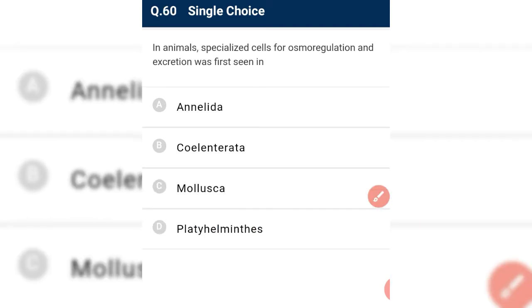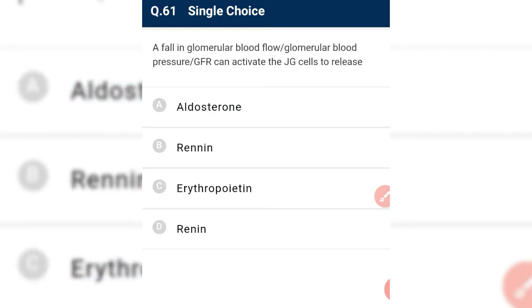This is correct. In animals, specialized cells for osmoregulation and excretion were first seen in? Specialized cells for osmoregulation and excretion are first seen in Annelida? No, first seen in Platyhelminthes, that is flame cell.